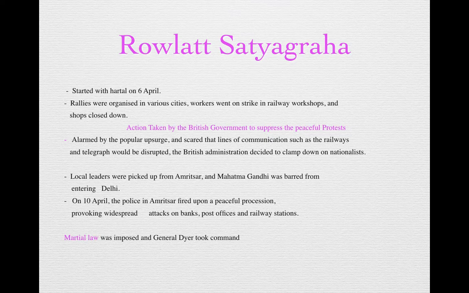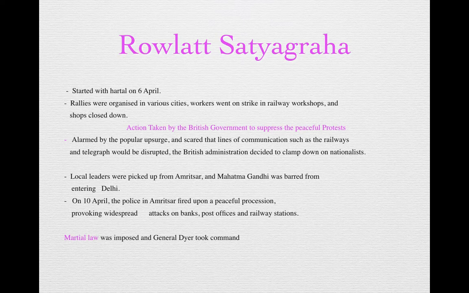On 10th April, the police in Amritsar fired upon a peaceful procession, provoking widespread attacks on banks, post offices and railway stations. What happened on 10th April in Amritsar was that the government started to open fire on the people peacefully protesting in the procession. When they opened fire on innocent people, many people were killed. The people were provoked. They were compelled to take violent steps.